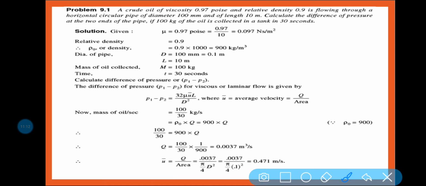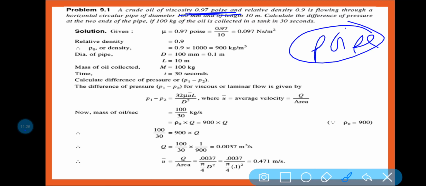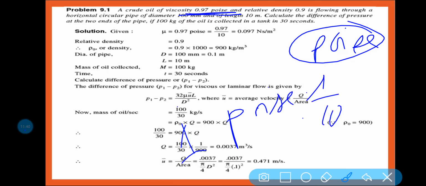Okay. And what is the condition given? You know that mu is given 0.97 poise, and poise is the CGS unit of dynamic viscosity. You need to convert it in terms of SI unit. So 1 poise is equal to 1 by 10 Newton second per meter square, that we know. So that is why it is written 0.97 by 10, that is your 0.097 Newton second per meter square.